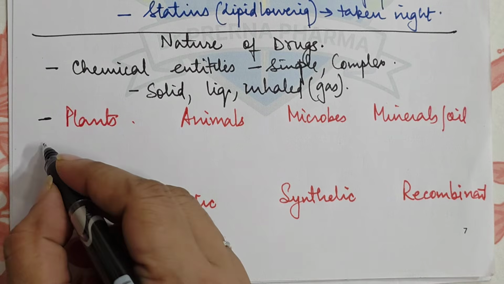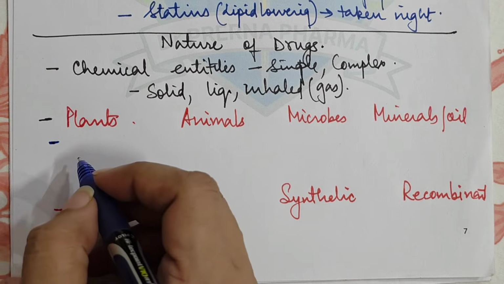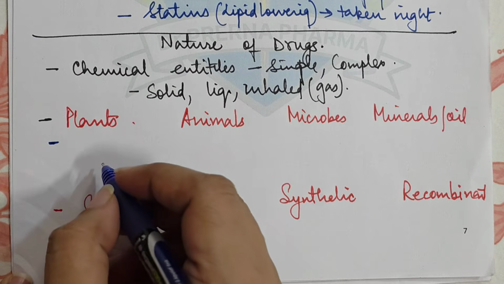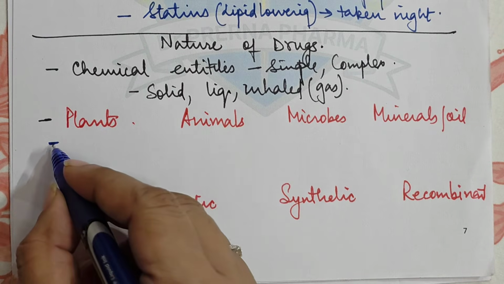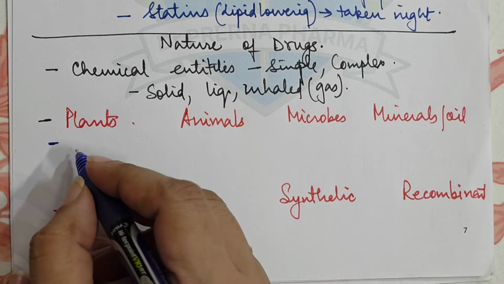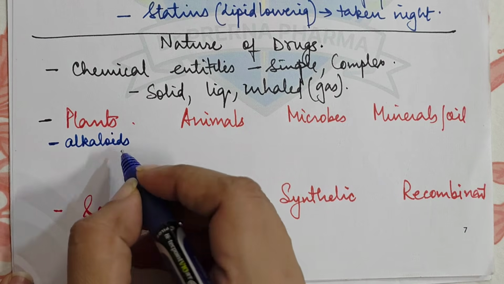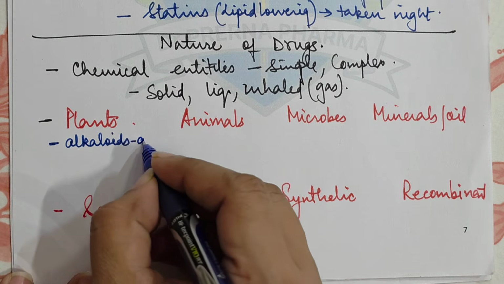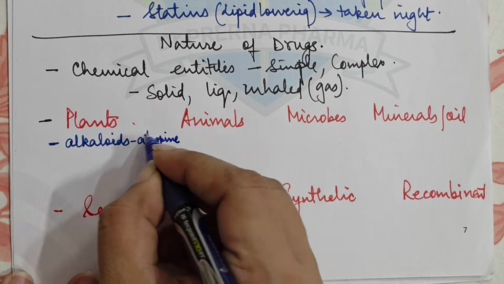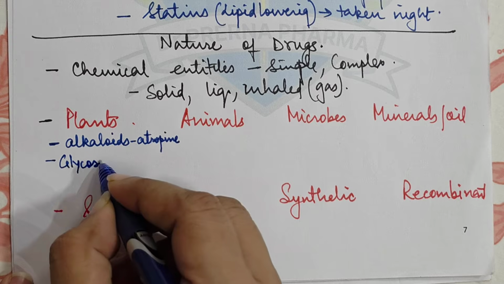Now if we talk about plant sources, plant sources basically are the extract of the plant, the biologically active substance obtained from the plant. Since immemorial times, Ayurveda, if you see, is all based on plant-based medicines. So chemically the drugs can be alkaloids. For example, we have atropine, which is famously derived from Atropa belladonna. Morphine is there.